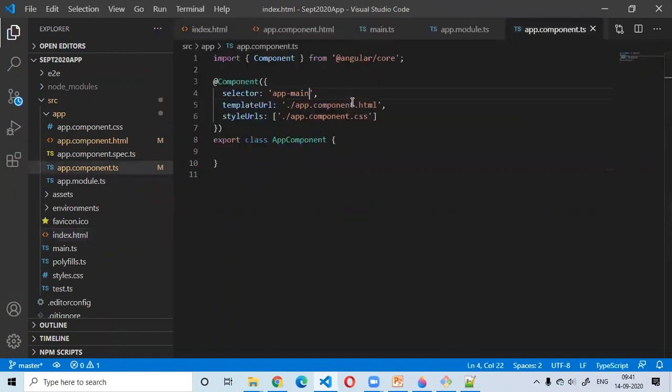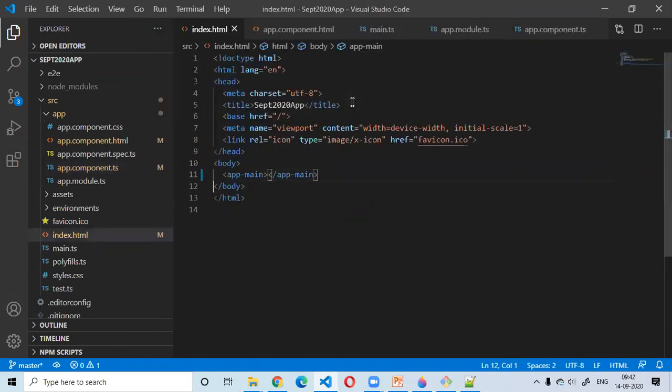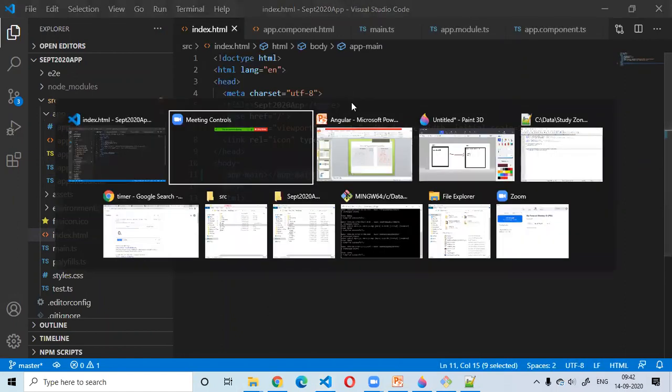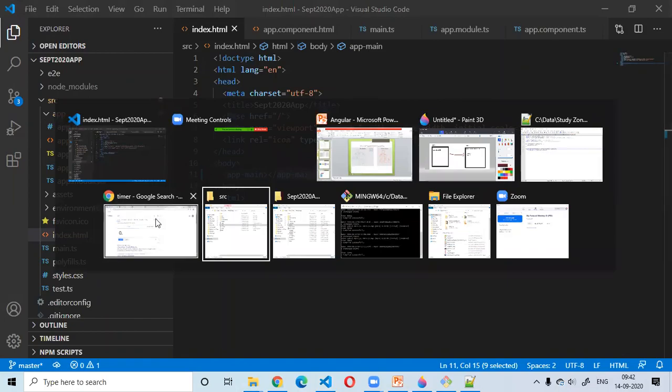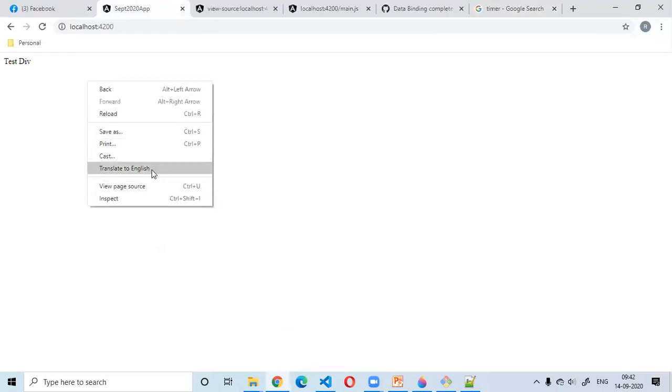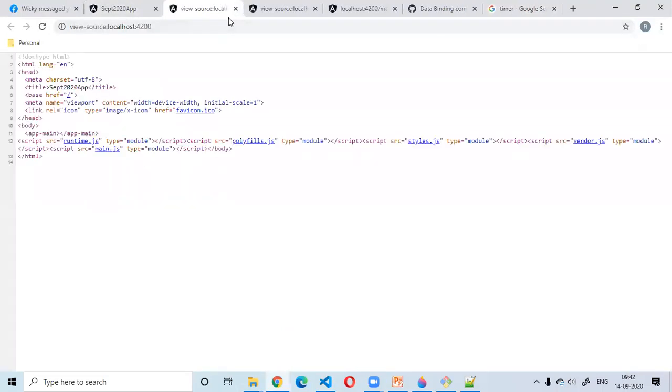If you change it there, then you have to change it here, because I have updated the custom HTML element of this component to app-main. So I have to update it accordingly in the other pages. Able to see?